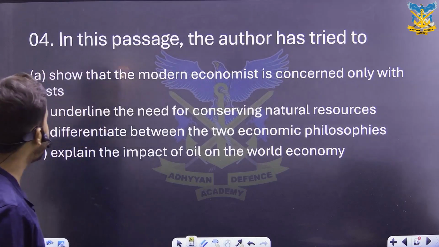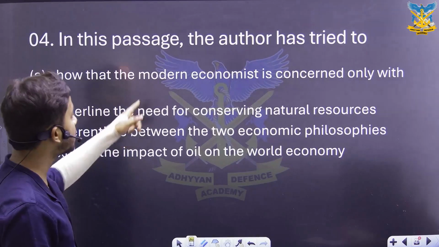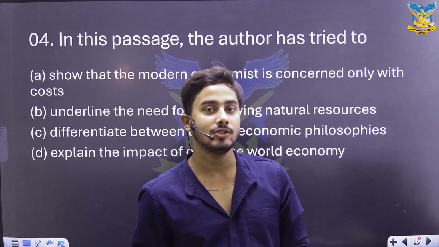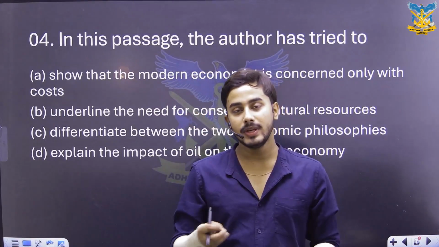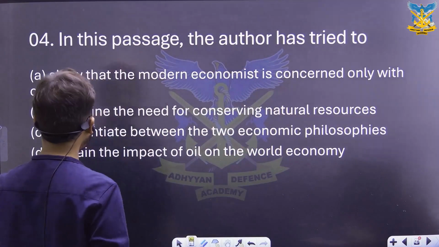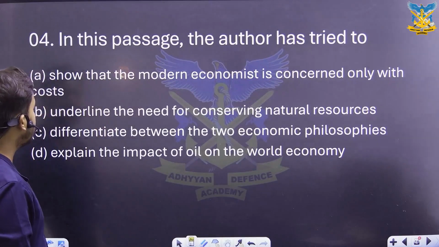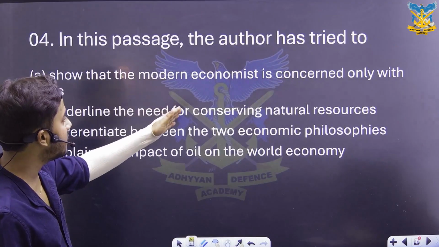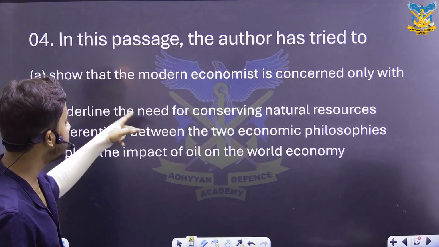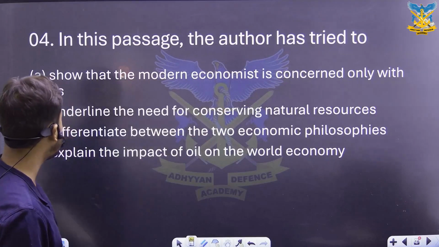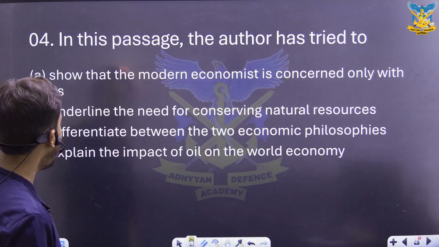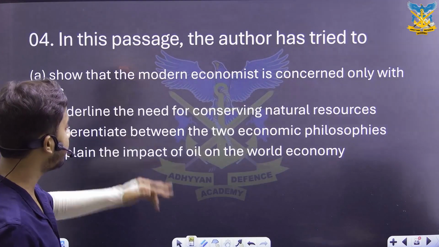Speaking about the next question as we have on the screen, the author in this passage has tried to propagate an ideology. We need to identify which is the exact ideology that the author has tried to propagate. So statement number A is, show that the modern economist is concerned only with costs. Number B is, underline the need of conserving natural resources. Number C is, differentiate between two economic philosophies. And number D is, explain the impact of oil on world economy.